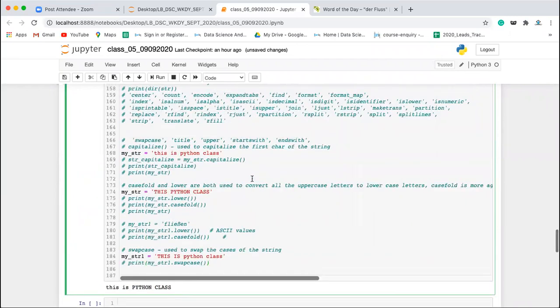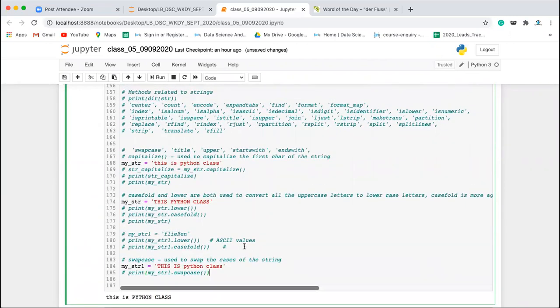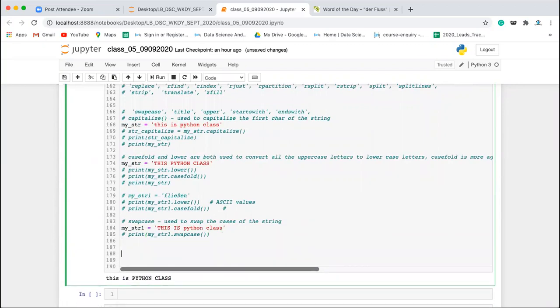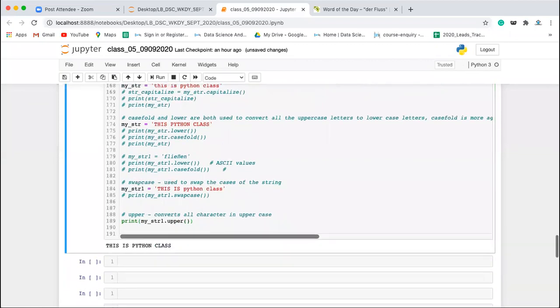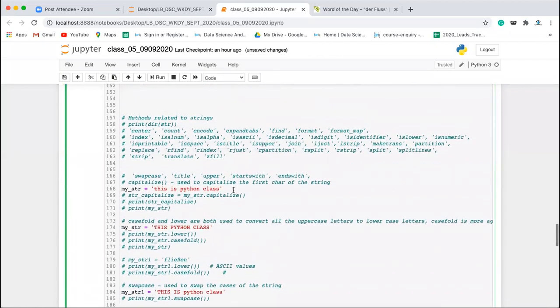Okay. Similarly, let's say we have the upper method. So the upper method converts every character into uppercase. Okay. For example, if we have my_str1.upper, the ones which are in uppercase will remain as they are, but the ones which are in lowercase will be converted into uppercase. Clear? Fine, everyone.